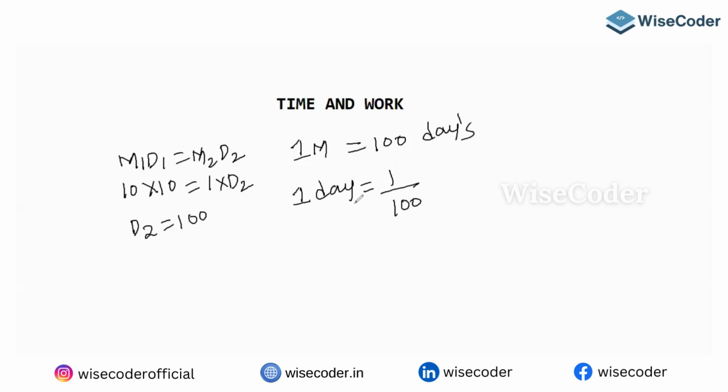Next question. Please write it down, everybody. A and B can complete a job in 10 days and 15 days respectively.